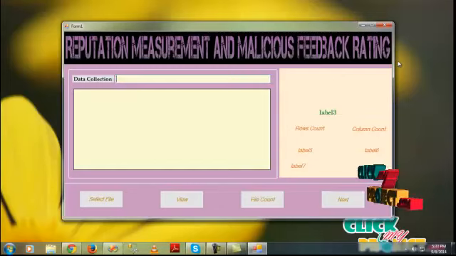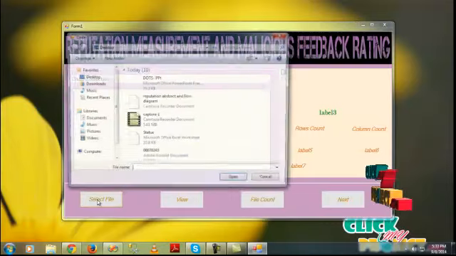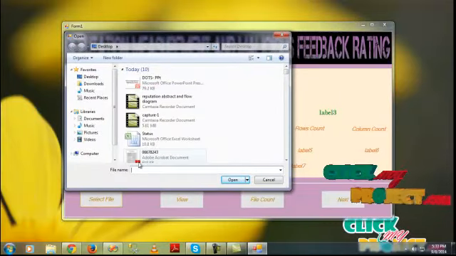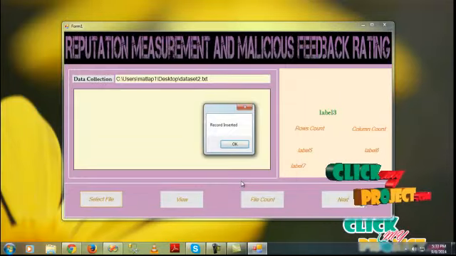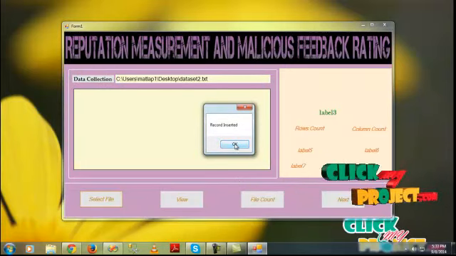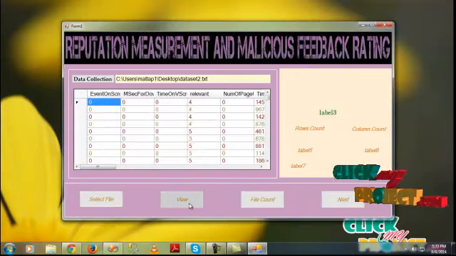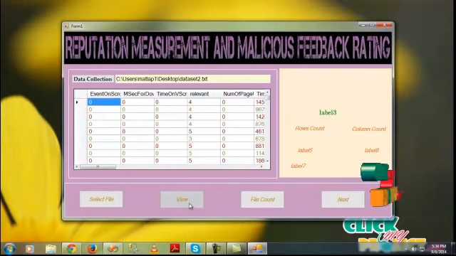We can see our project demo. First, we select the data collection in the dataset. Click on the select file button and select one dataset, the services dataset, to feed the data table records and insert them here. Then click on the view button, and the whole data is retrieved from the database and shown here.